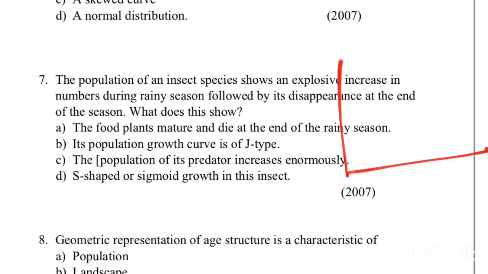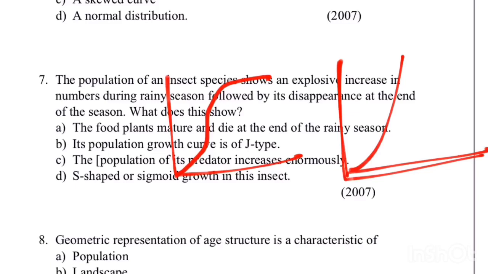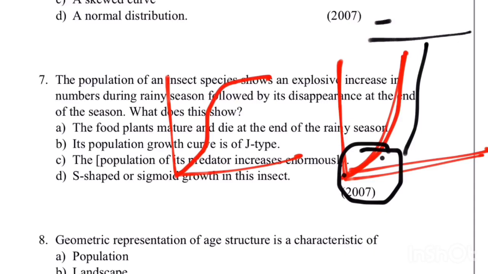There are two types of growth models: one is the J-shaped growth model and another is the logistic growth model. In the logistic growth model, the curve will be S-shaped. In the exponential growth model, it will be J-shaped. In the J shape, during the initial days the number of organisms will be less. Why? Because favorable conditions are not there. Rain is not there, food is not there. As rain and food arrive, they suddenly increase. Then the food becomes very limited and rain disappears, so they start to disappear again. So this is the J-shaped growth pattern.